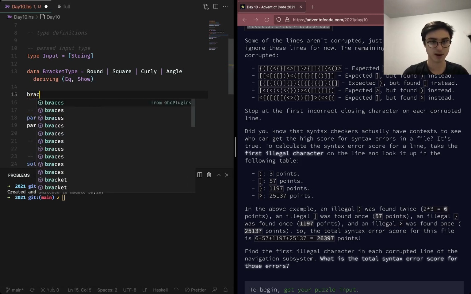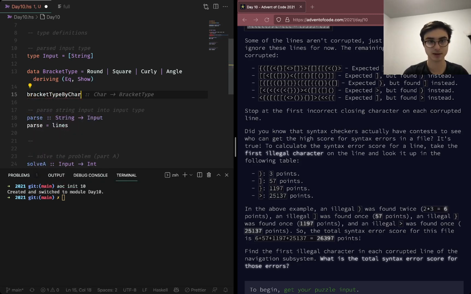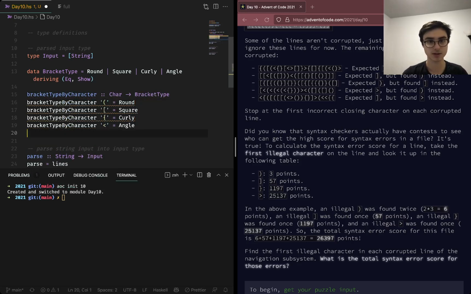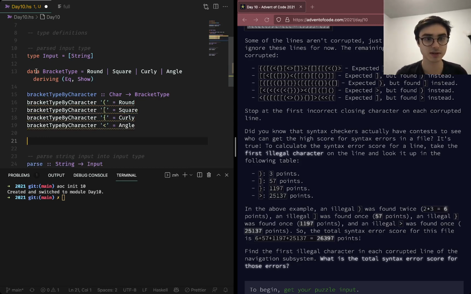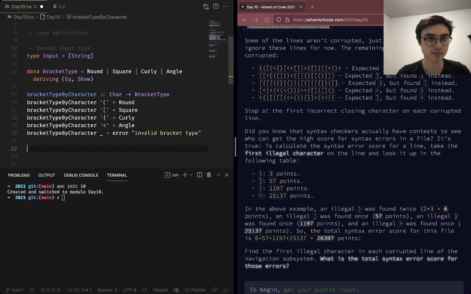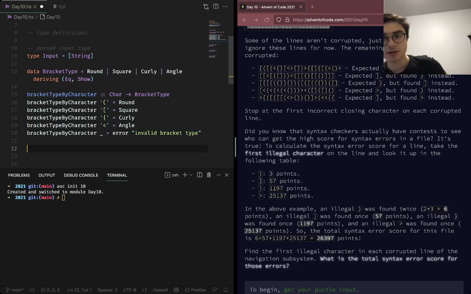Okay. Bracket type by character. Yes. Square, curly, angle. Perfect. So that will let us consume.